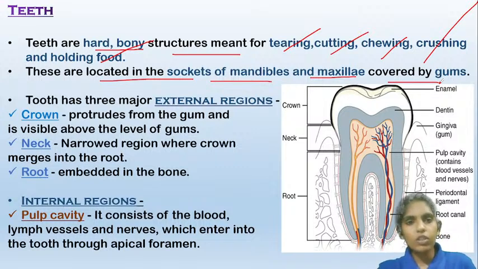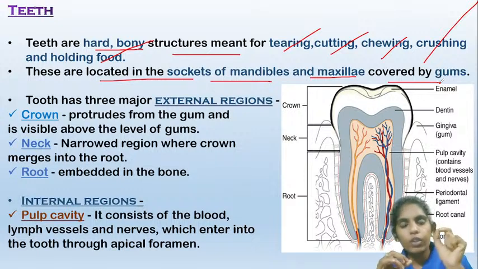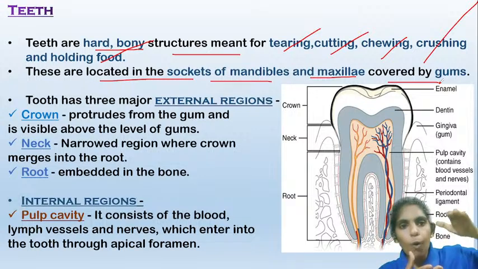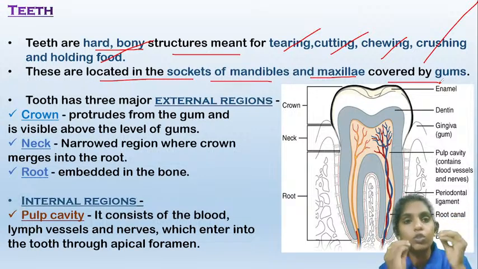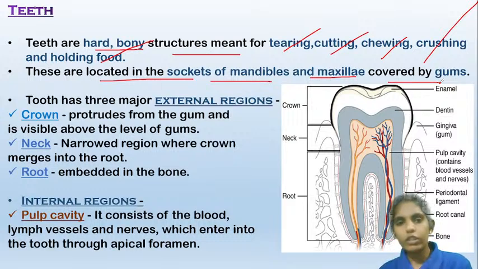Now each single tooth is present in a socket formed by the gums in the mandibles and the maxillae. The upper one is the maxillae and the lower one is the mandibles. The pinkish tissue is the gums. They form small pocket-like structures which are called sockets. In those sockets, each tooth will be present. So that is about the teeth.